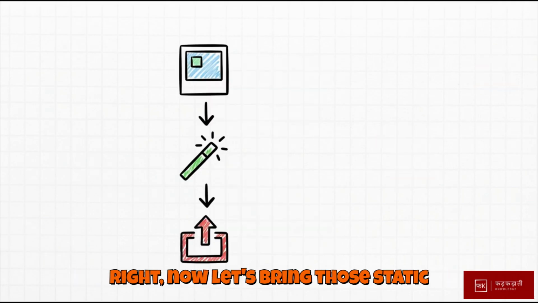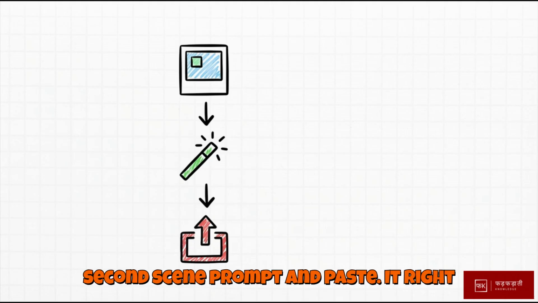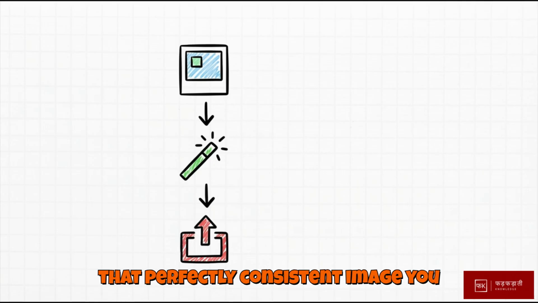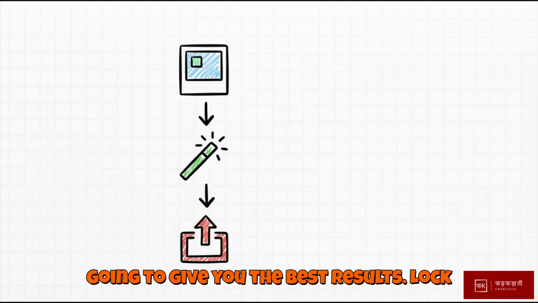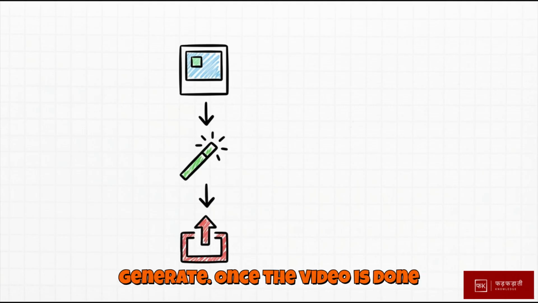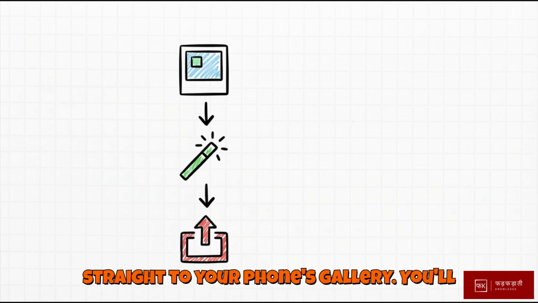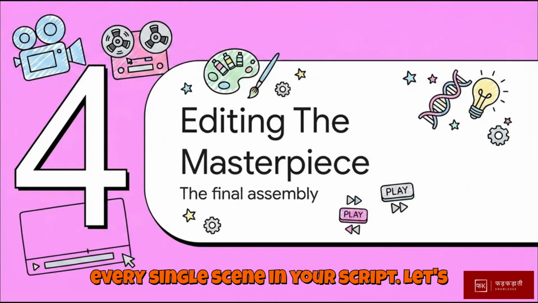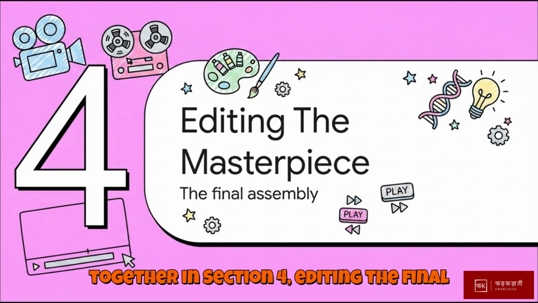All right, now let's bring those static images to life. Take your shiny new 10-second scene prompt and paste it right into Flow AI's video generator. Select that perfectly consistent image you generated earlier, then make sure you choose the OmniFlash setting. That's going to give you the best results. Lock the duration to 10 seconds and hit generate. Once the video is done processing, just export that clip straight to your phone's gallery. You'll just repeat this quick little process for every single scene in your script. Let's move on and see how this all builds together in section 4, editing the final masterpiece.